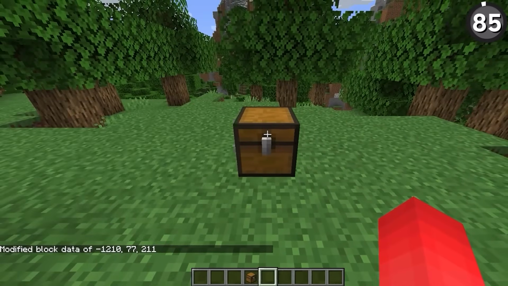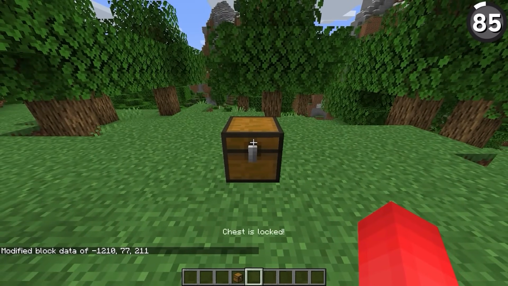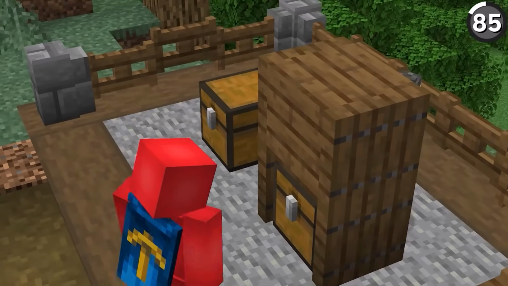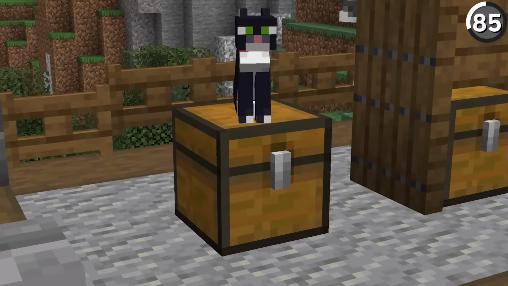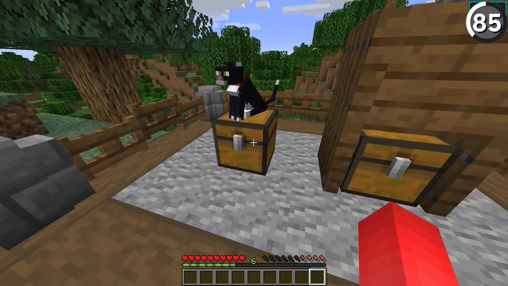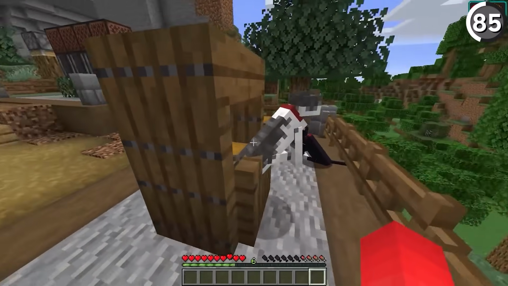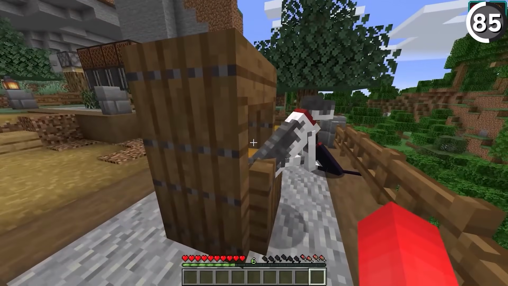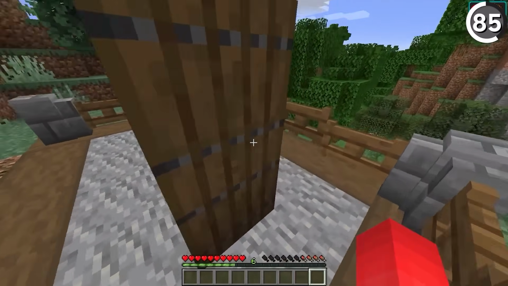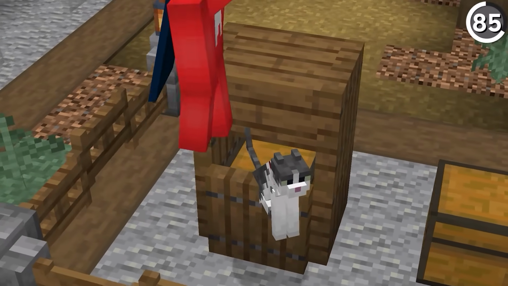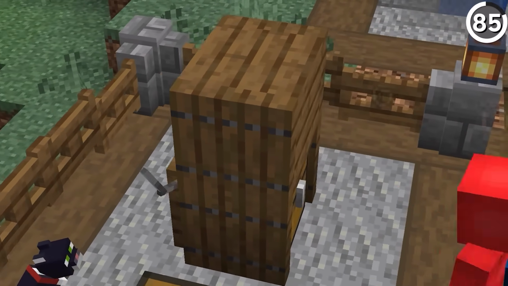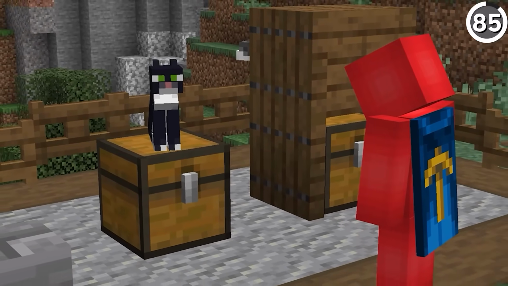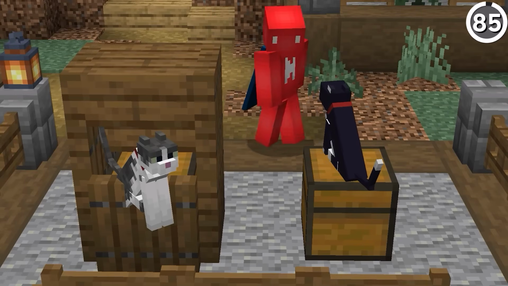Most of the time, locking a chest in Minecraft is a luxury that only creative map makers have. That is, until you add our furry friends into the equation. By having your cat sit on top of a chest, it is impossible to open up the thing. And what's even better is that you can kinda hide this system by having a piston push a non-solid block on top of the chest. That way, if your friend's trying to open up your chest to steal your valuables, at least your feline companion's gonna keep it safe. They're not exactly ferocious lions by appearance, but sure enough, they still can do the job just alright.